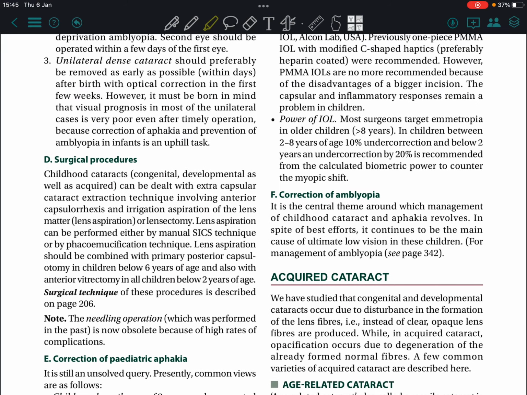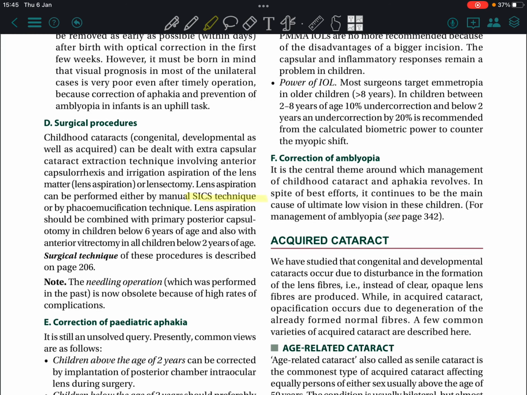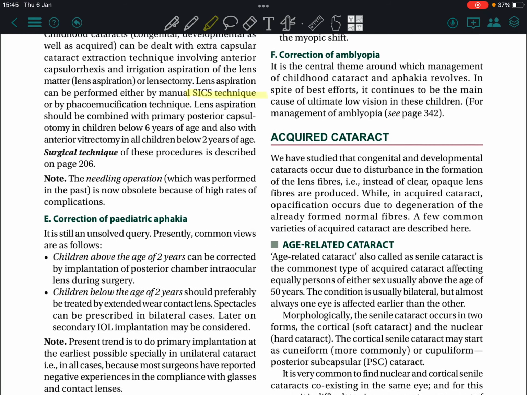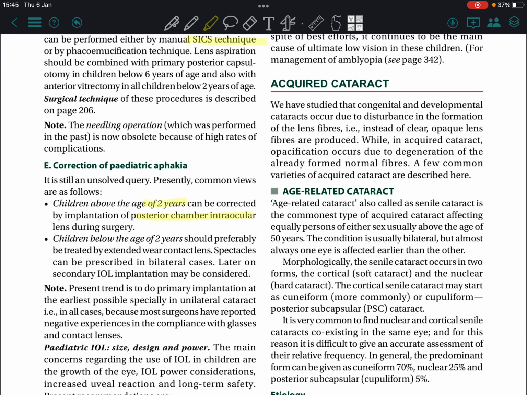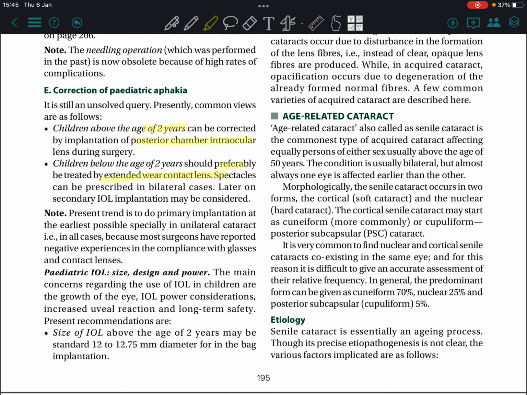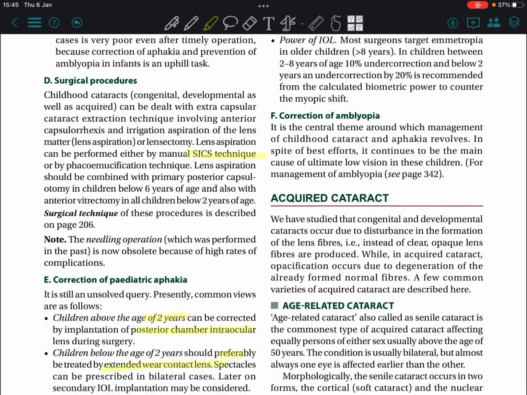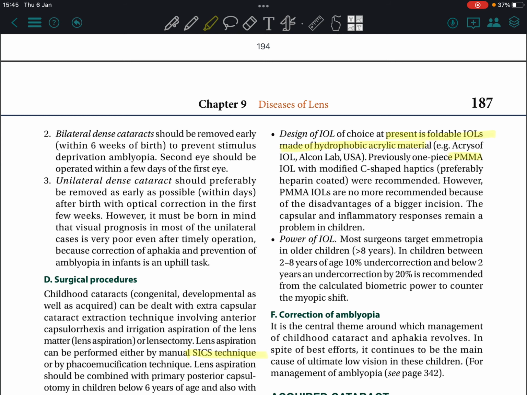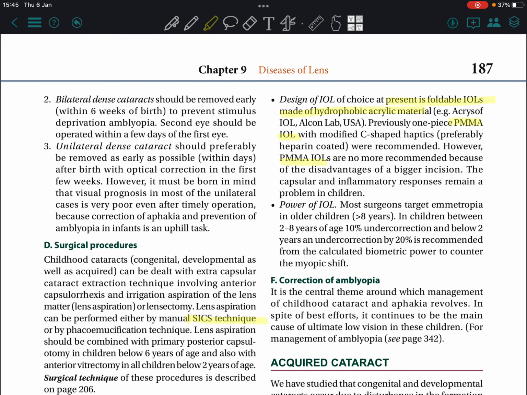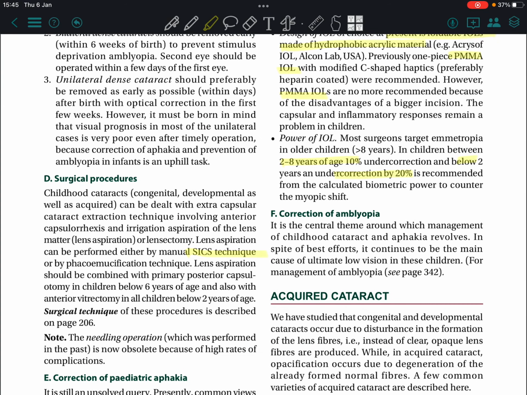In surgical procedures, SICS, surgical technique, correction of pediatric aphakia: in children above 2 years, implantation of a posterior chamber intraocular lens can be done. Bag design IOLs should be preferred, foldable IOLs made of hydrophobic acrylic material. Previously one-piece PMMA IOLs were used. Power of IOL below 2 years is undercorrected. We'll see about acquired cataract in the third part of the video.